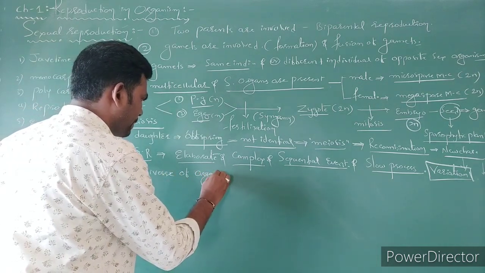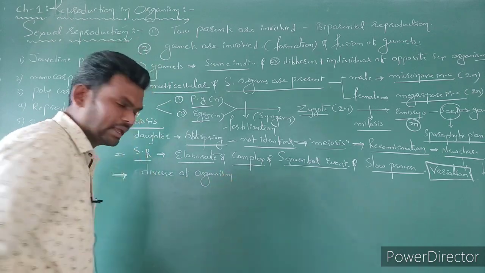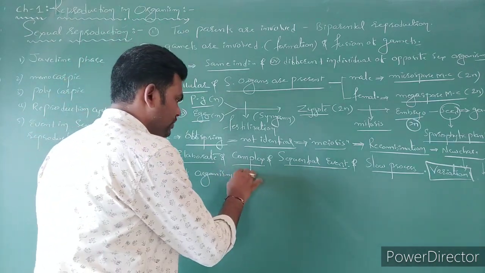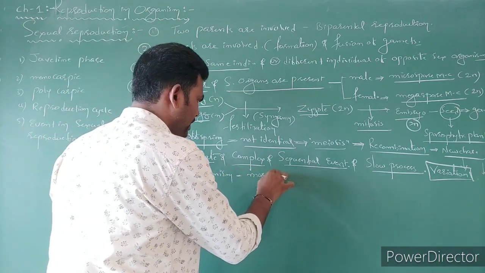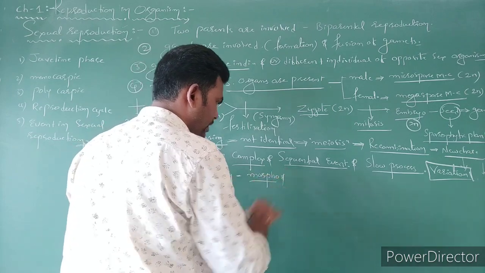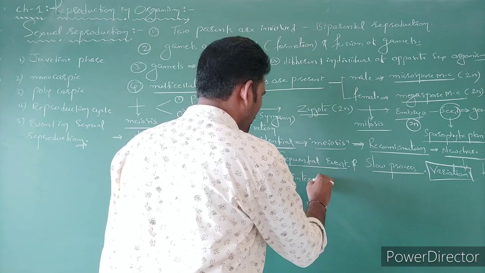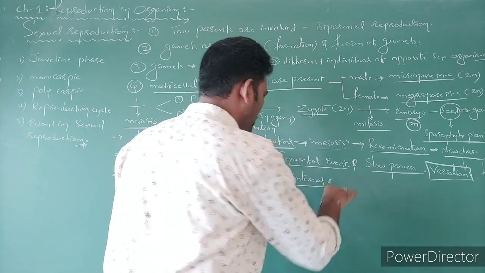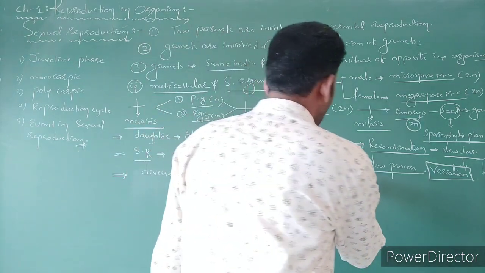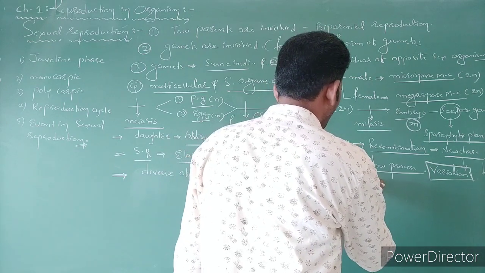The diverse organisms differ morphologically, differ in internal structure, anatomy and physiological activity.